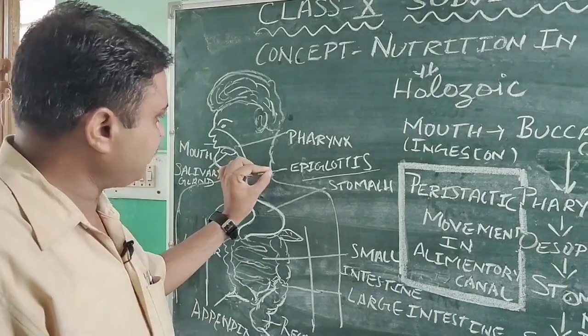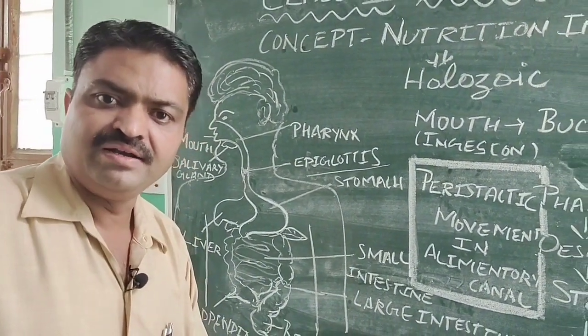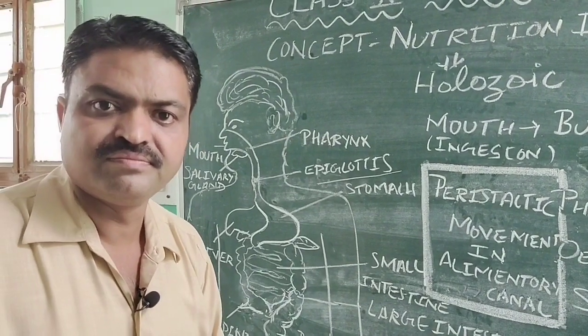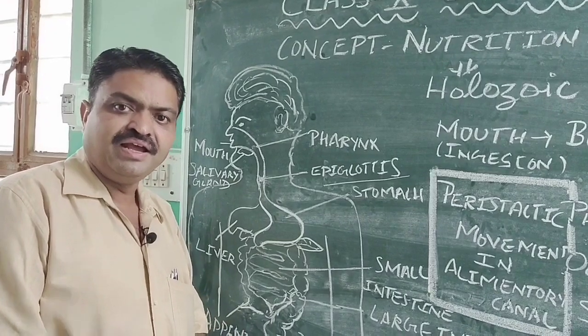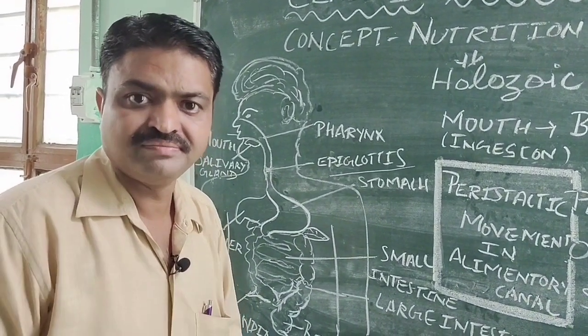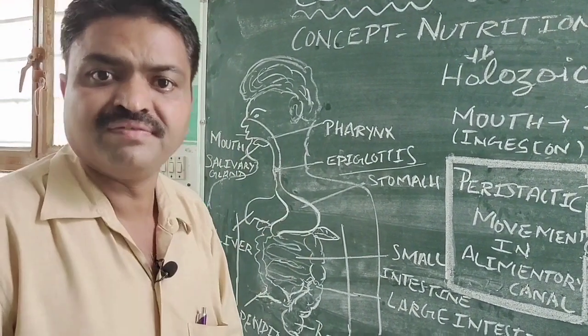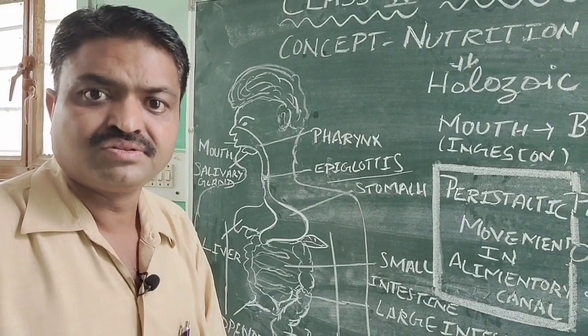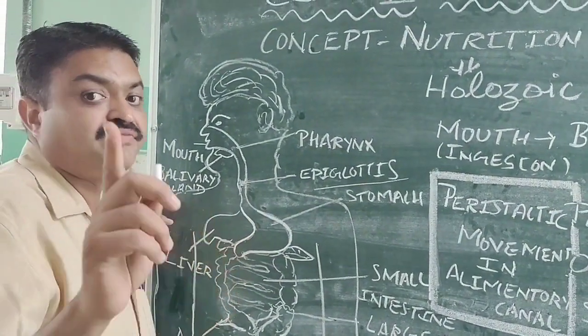If this epiglottis is disturbed, like many times while taking food, what happens to us? We get choking, and we start coughing. So the epiglottis closes the windpipe.